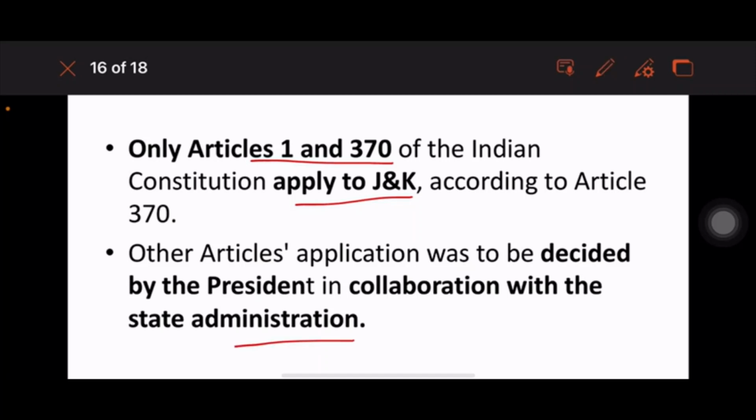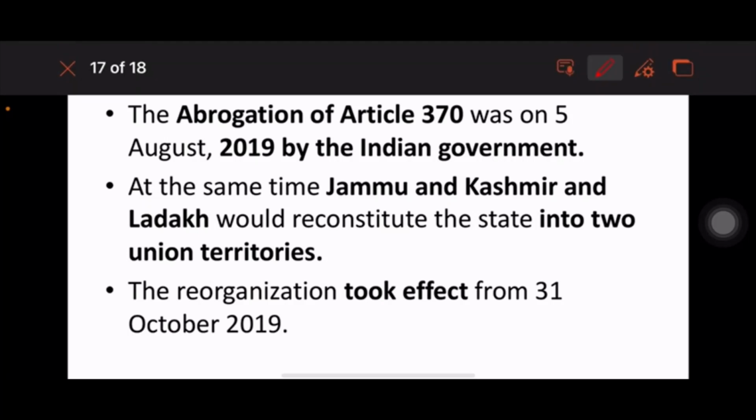The abrogation of Article 370 was done in 2019 because the government realized that Jammu Kashmir was an integral part of the country. So Jammu Kashmir does not have a separate constitution. They decided to reconstitute the state into two union territories, Jammu Kashmir and Ladakh. The reorganization took effect on 2019, October 31st.